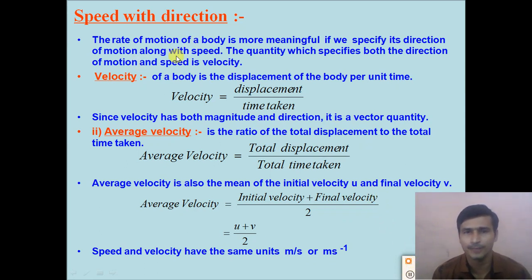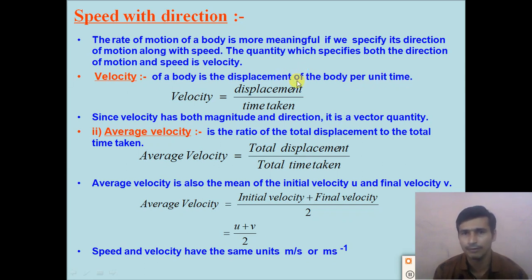So we can define velocity like this: velocity of a body is the displacement of the body per unit time. So what is the definition of the velocity? We can write velocity is defined as speed with the direction. But how can we calculate the velocity? Velocity can be calculated with the help of the displacement. So velocity is defined as the displacement of the body per unit time.